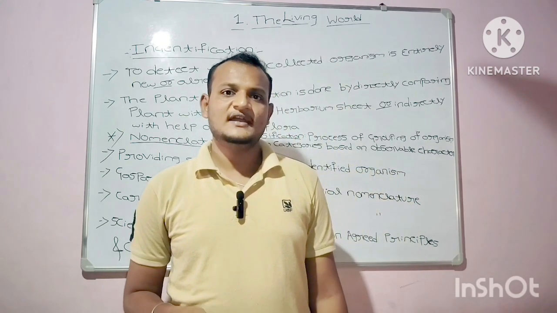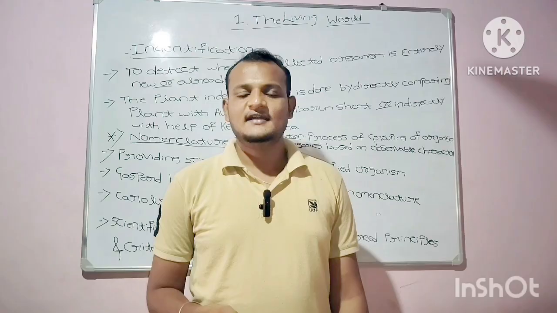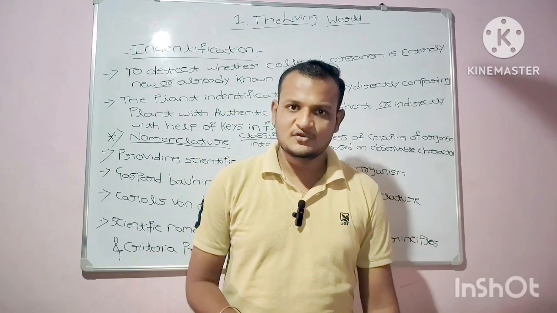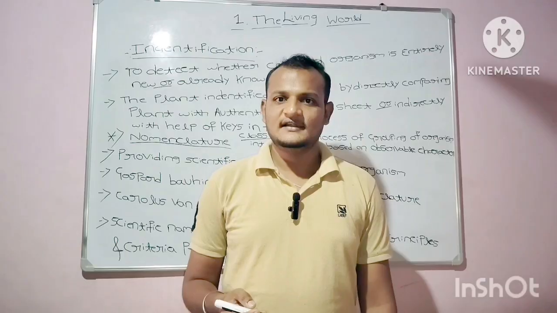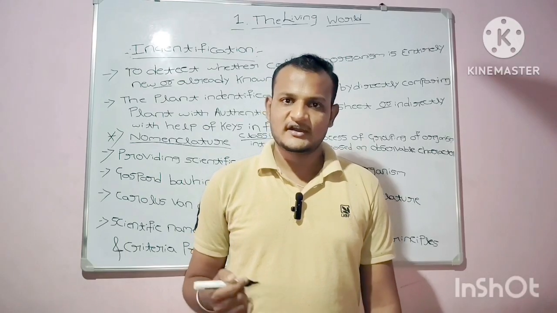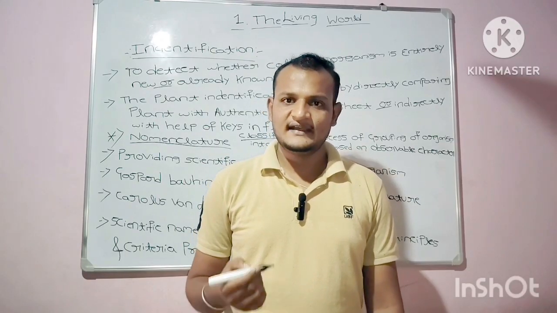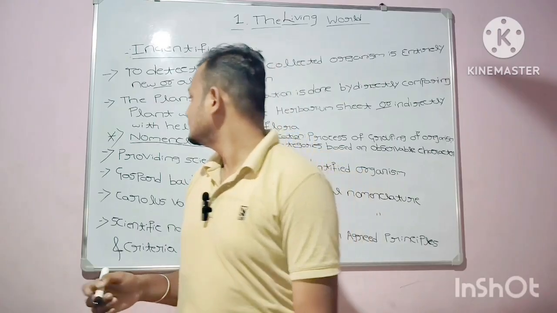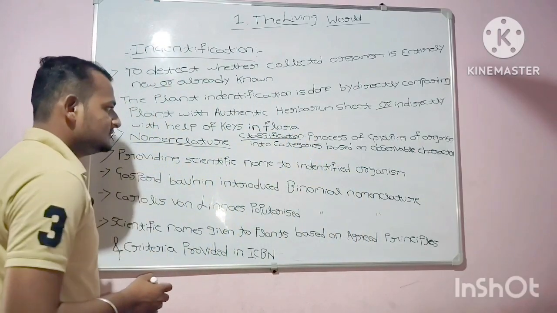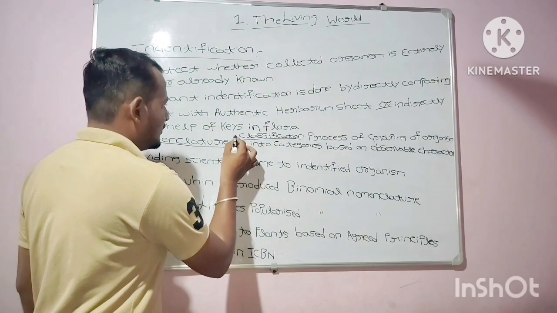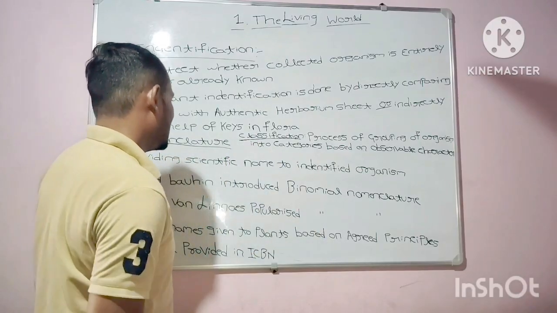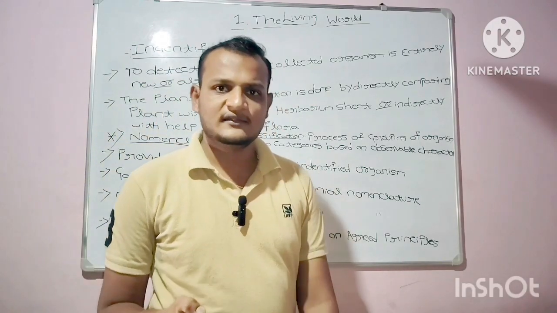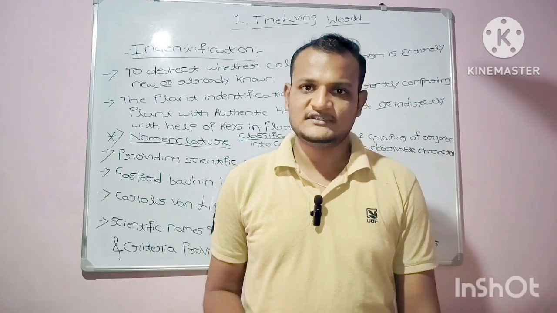You may ask me why identification is necessary. Identification is necessary to detect whether the organism is entirely new or already known. If it is entirely new, then it will be classified, and after classifying it will go for the nomenclature process.